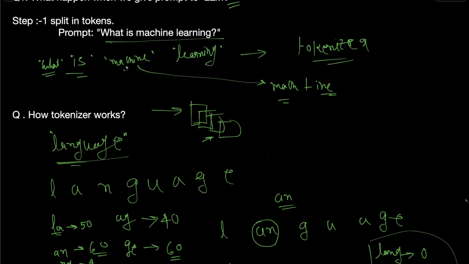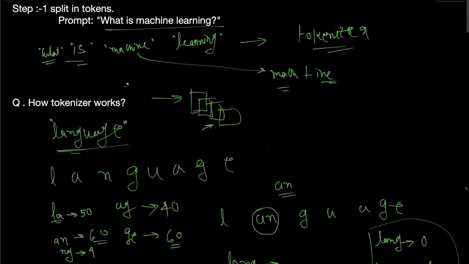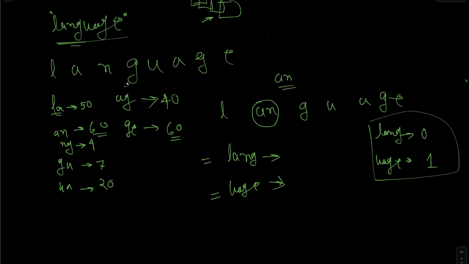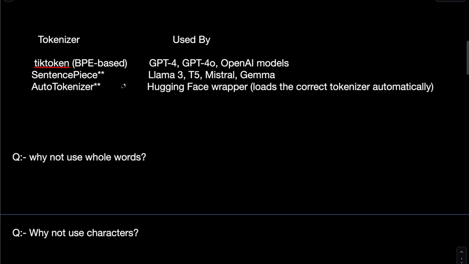So instead of machine becoming one token, it can be broken into two tokens.